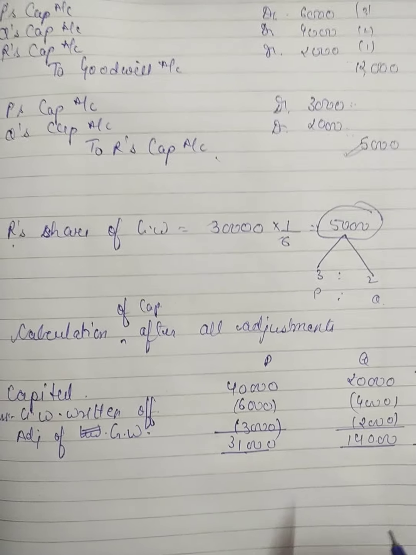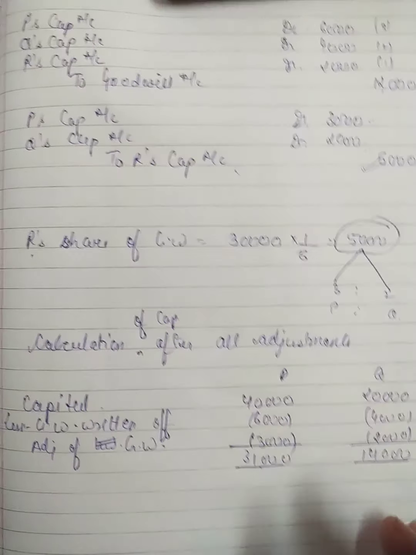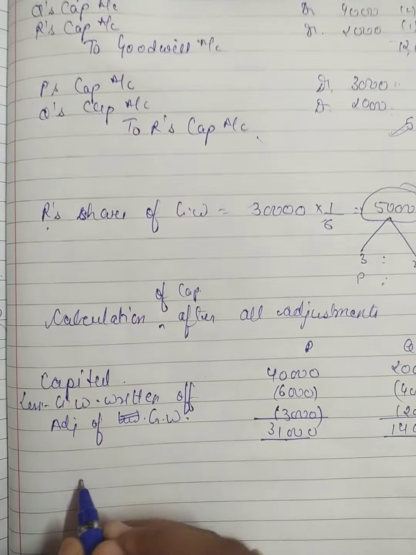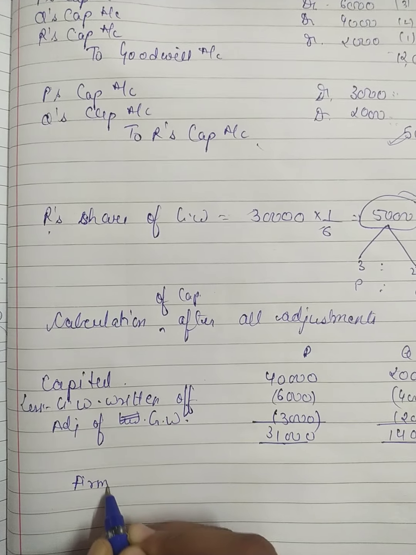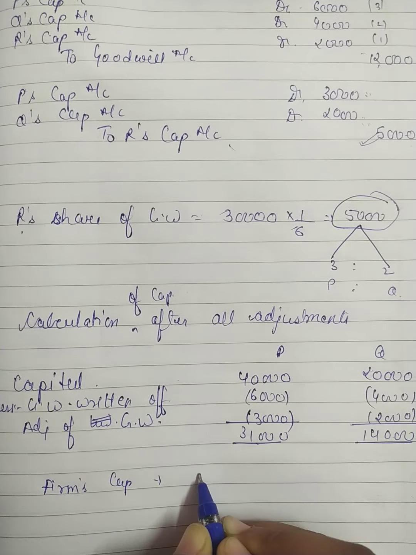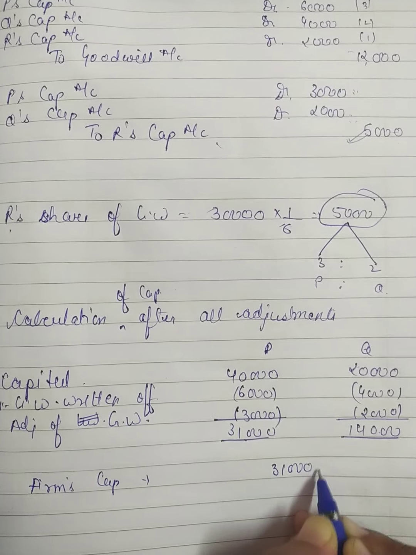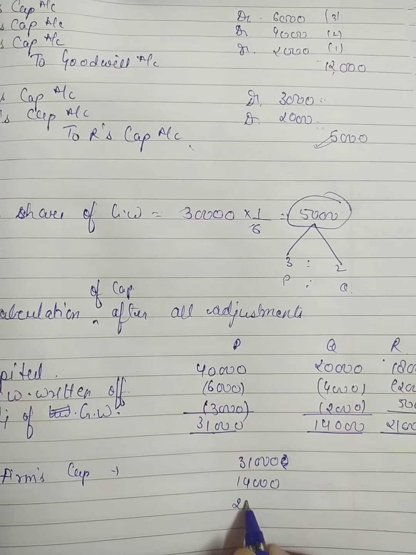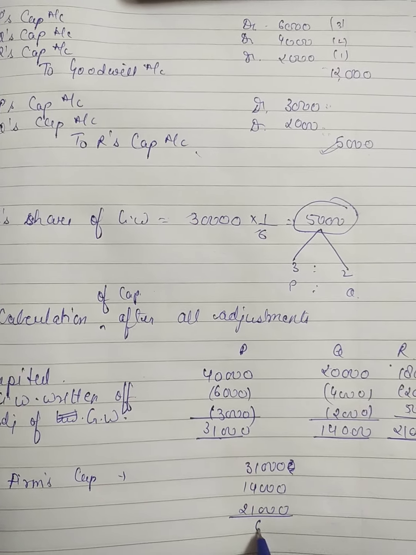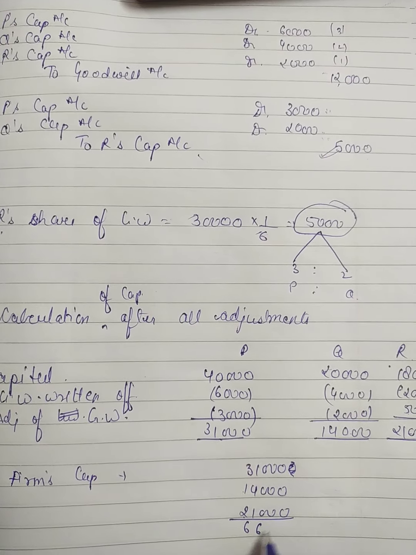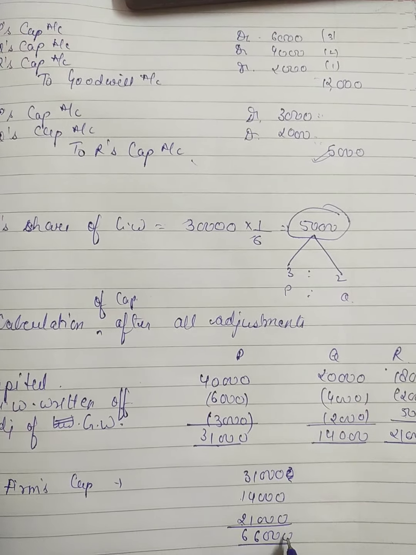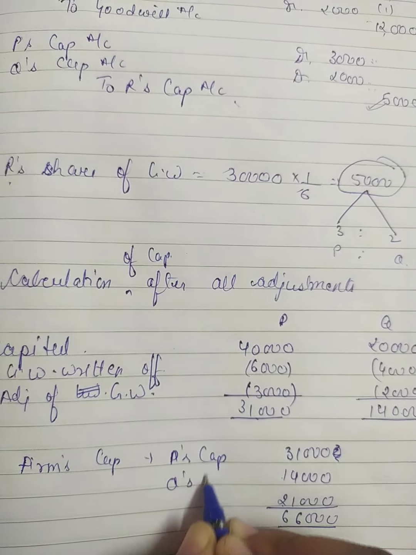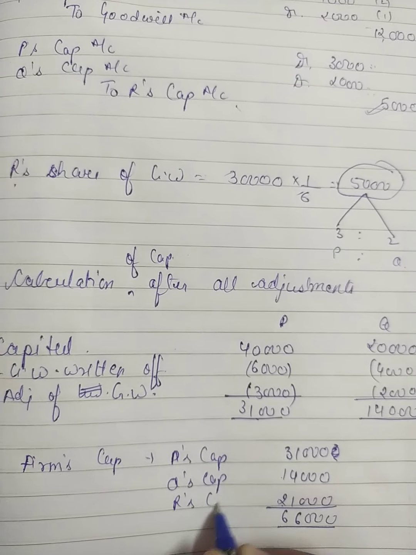So students, now this question is going to be similar to our last question. Now we will calculate firm's capital. Firm's capital will become 31,000, 14,000 and 21,000. So it will become 66,000. We can write here P's capital, Q's capital and R's capital.